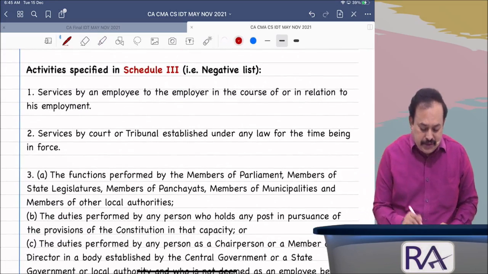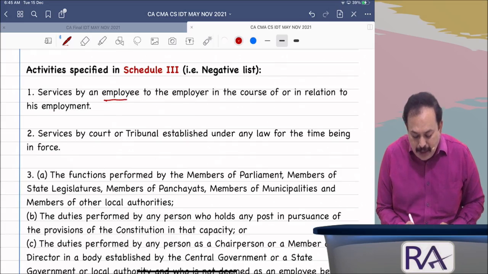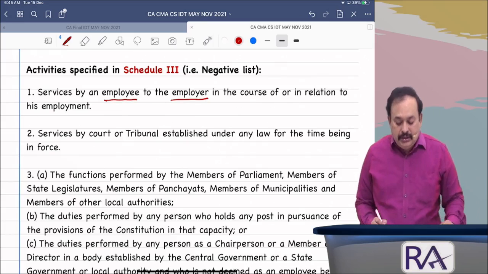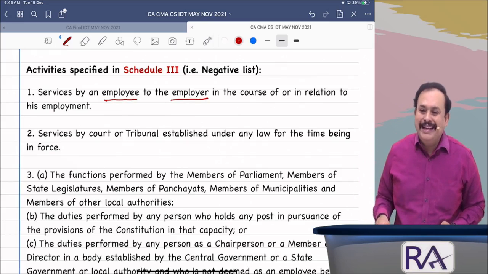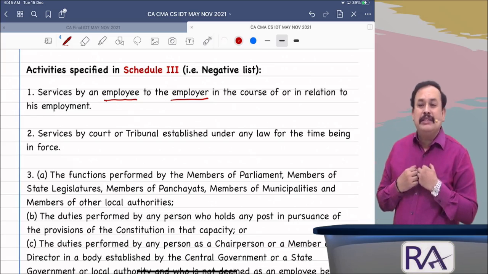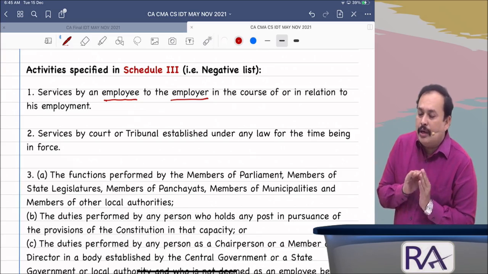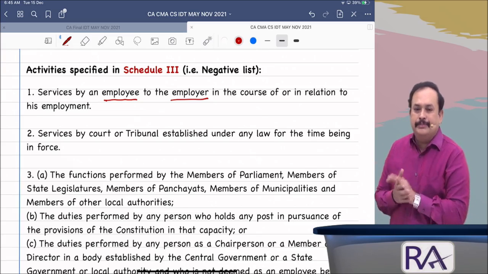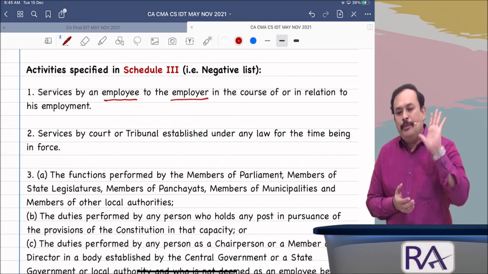First and foremost point here: services by an employee to the employer in the course of or in relation to his employment. If an employee provides services to the employer in the course of his employment, it is outside the scope of supply, and no one is liable to pay GST.